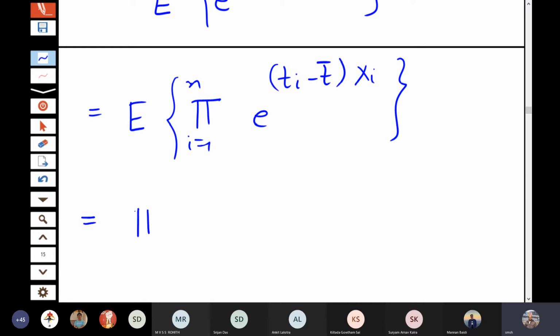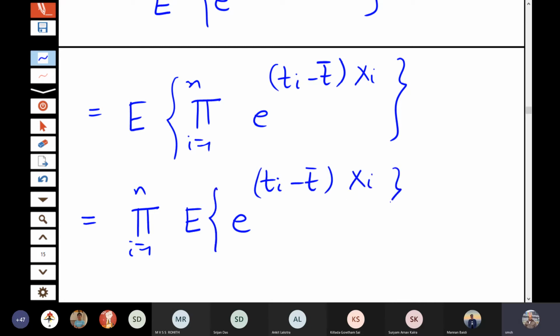So this becomes the product of the expectation of e to the power (ti minus t bar) xi. Is this manipulation clear? Yes, sir.